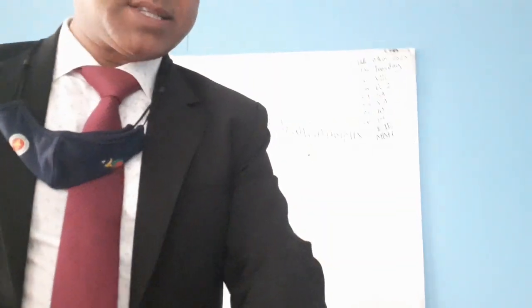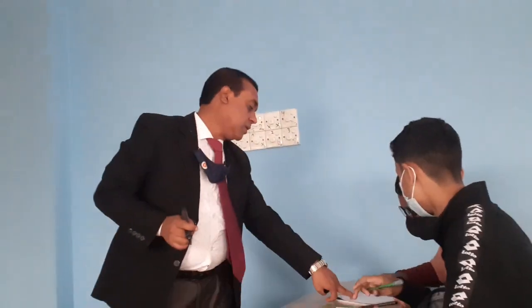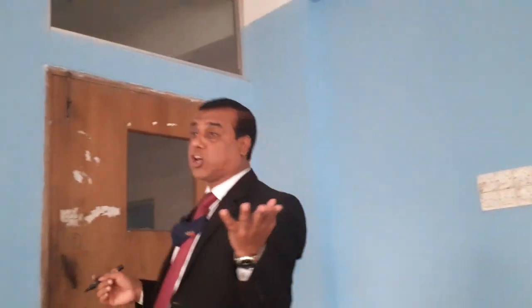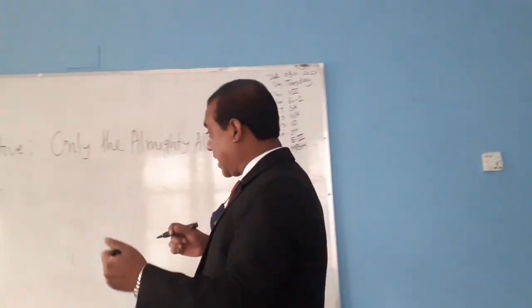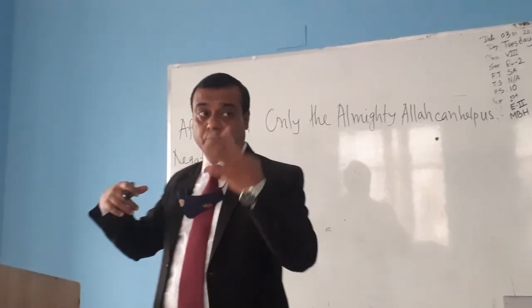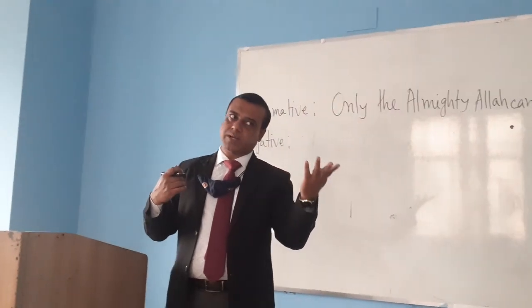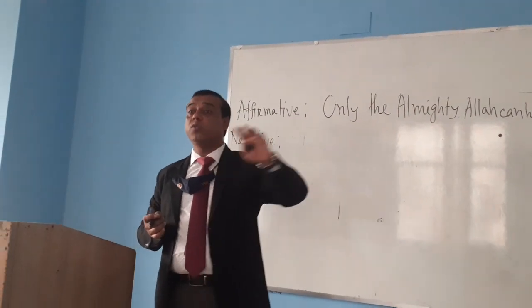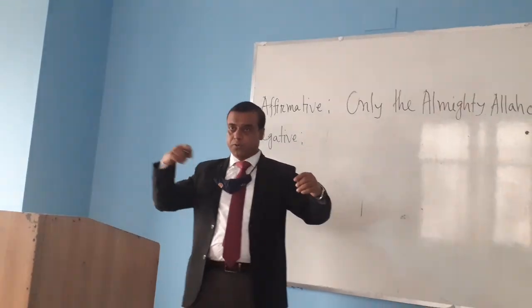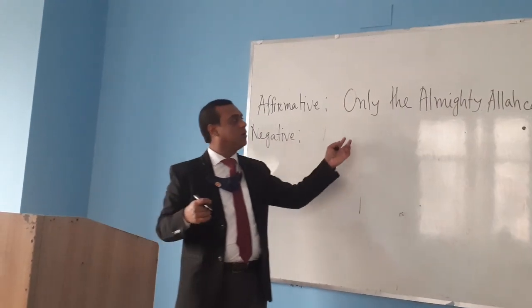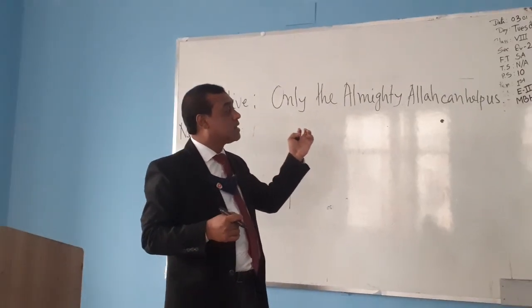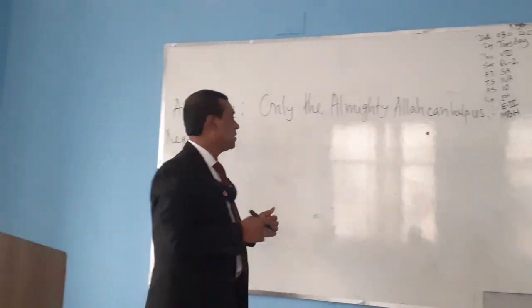What have I written in the chart? Only becomes none but. Allah is not a person or thing, but in the written format we have to write something. So only the Almighty Allah can help us.